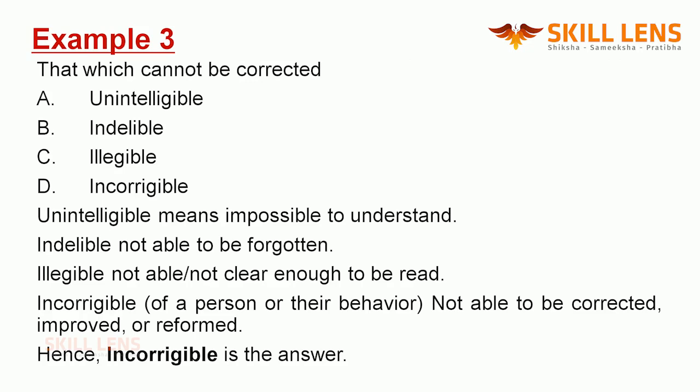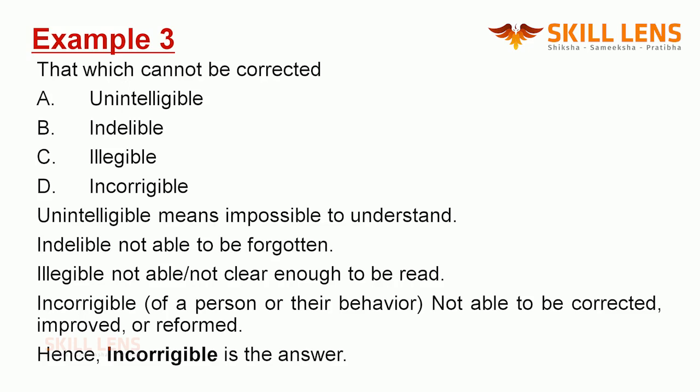Example 3 says, that which cannot be corrected. Now here we are looking at something that cannot be corrected. That which, one such thing that cannot be corrected. Now let's look at the options given to us. Here we need to come up with a word that is talking about an ability. If you look at the answer choices given to us, all of them end with the root word ible, I-B-L-E. Ible is a root word that means able to be.